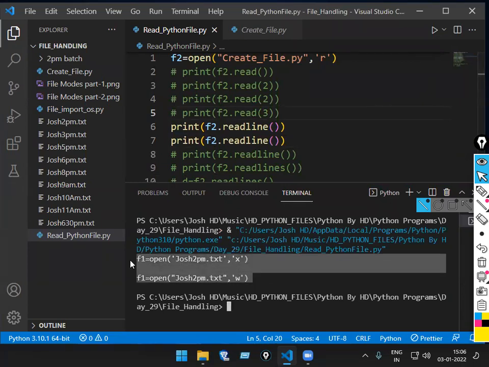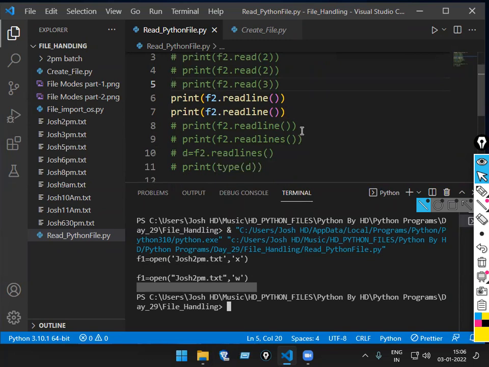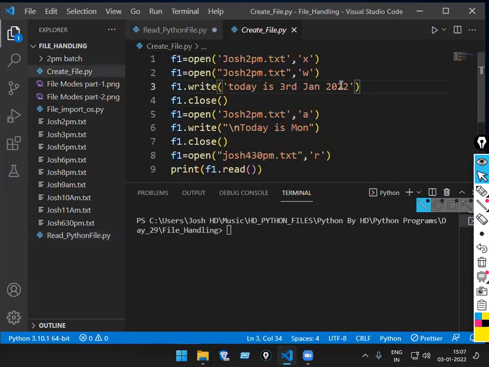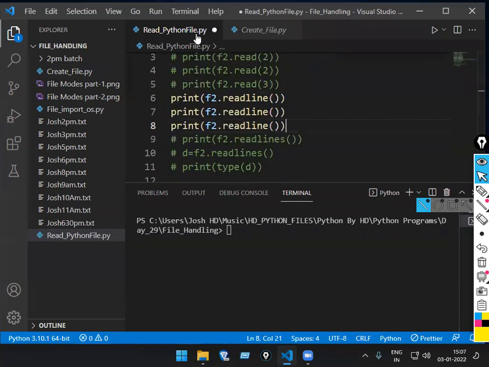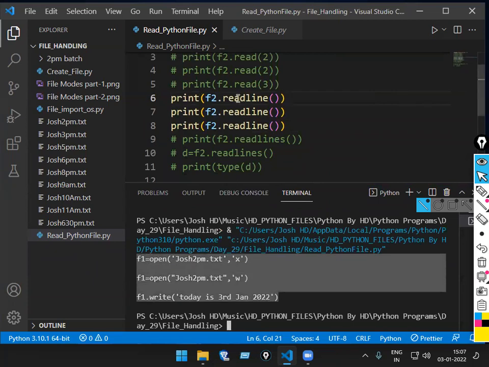And by default, I'm getting a blank line, not by any kind of syntax or anything. Similarly, if I run one more time, what will come? The third line, which will come in what mode? I don't know what the third line is. Third Jan something. So run the code now. So what are you passing? Readline. Readline will print only a single line. If you want 2 lines or 3 lines, you have to call it 2 times or 3 times.